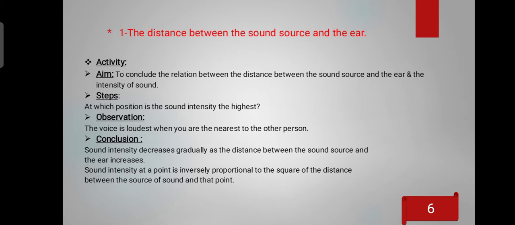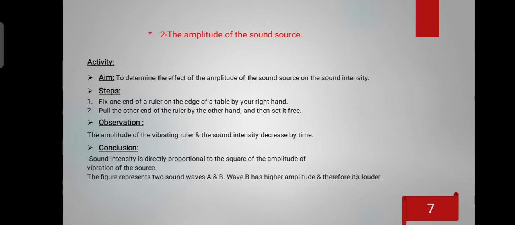For example, if we say the distance increased to double, what happens to the intensity? It decreases to a quarter, and vice versa. Next, number 2 is the amplitude of the sound source. The aim of this activity is to determine the effect of amplitude of the sound source on sound intensity. So what are the steps?